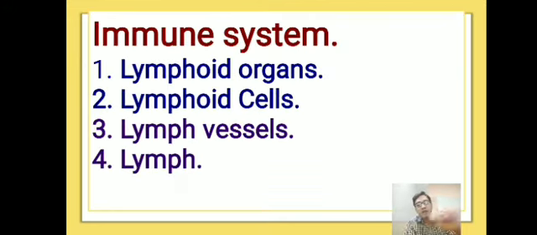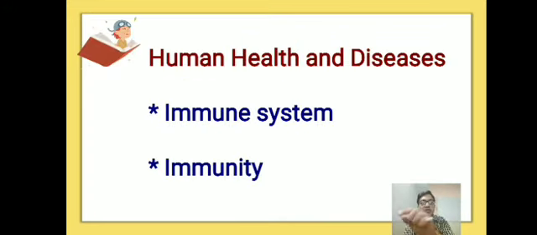First, we need to know what is meant by the immune system. The immune system is also called the lymphatic system. The immune system, or lymphatic system, is defined as the system that protects the body against infectious agents. The study of the nature and functions of the immune system is called immunology. The father of immunology is Edward Jenner.